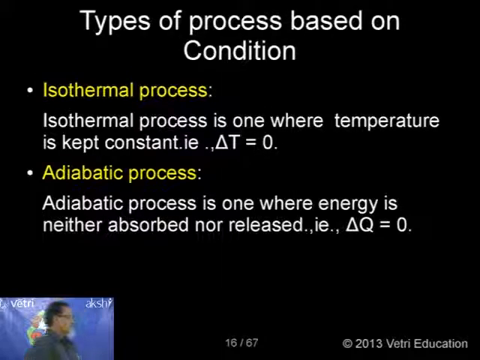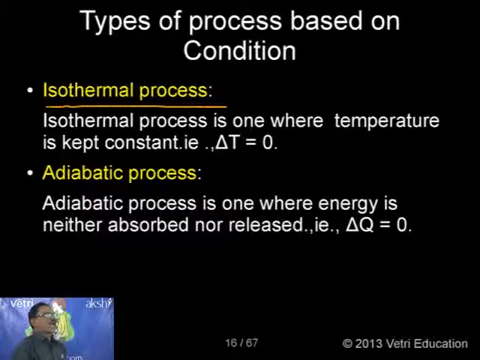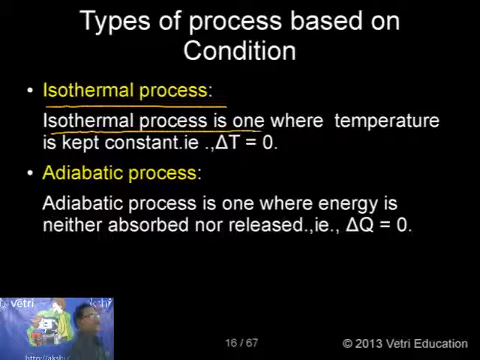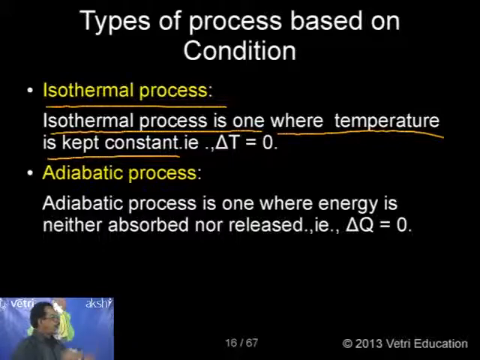First, let me take the isothermal process. Iso means same, thermal means temperature. So, same temperature. Now you must have a very clear idea. An isothermal process is one where temperature is kept constant, that is, delta T equal to 0. This is very interesting information.